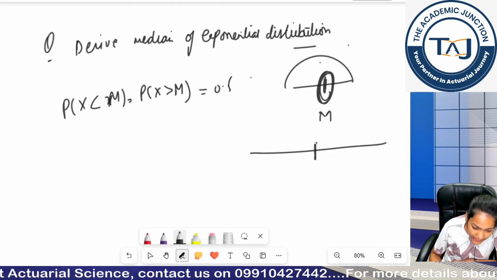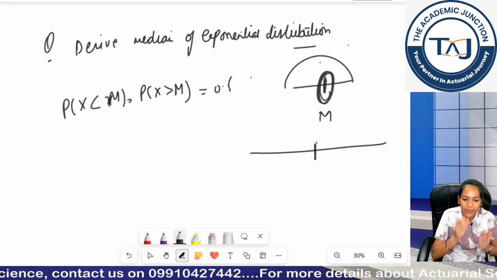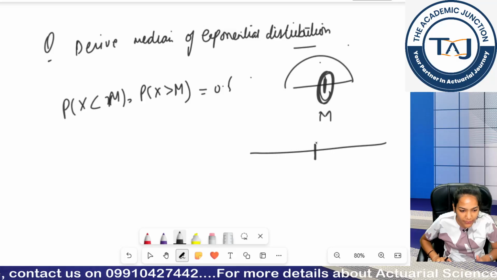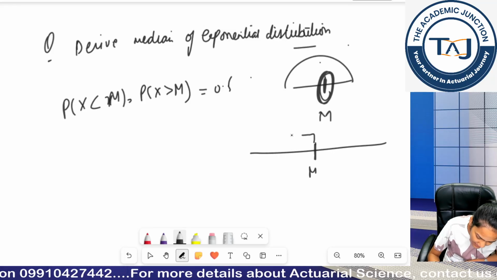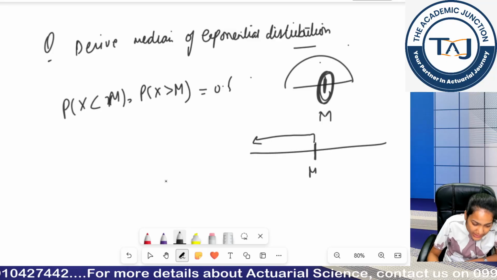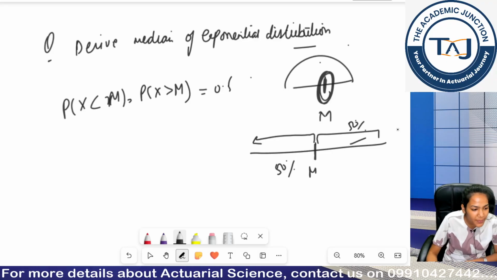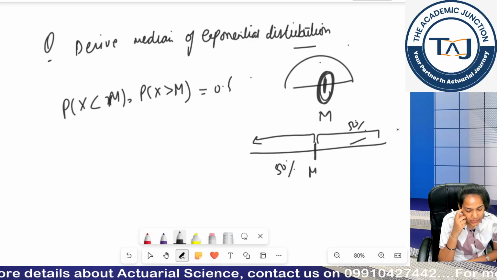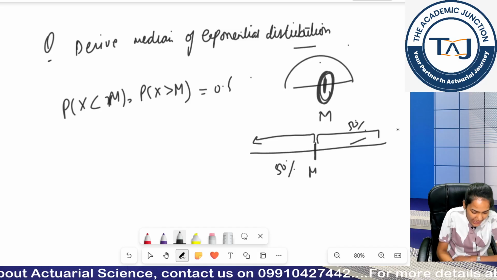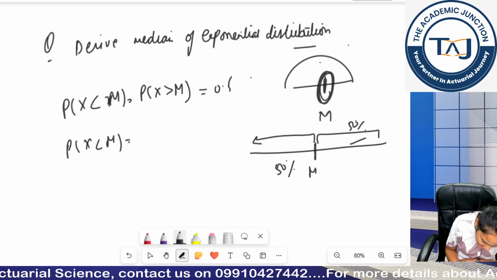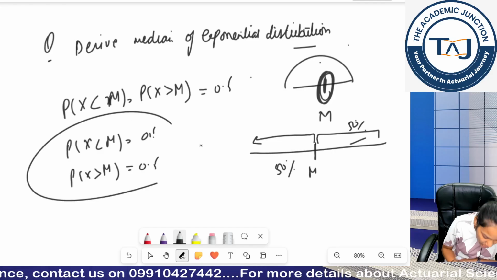Median says that the percentage of values below that median value and above that median value should be equal, which is 50%, 50%, right? So if I take this as m, the values below this should be 50%, and values above this should also be 50%. Is this okay? So either you can use the relation x is less than m is equal to 0.5, or you can use the relation x is greater than m is equal to 0.5.